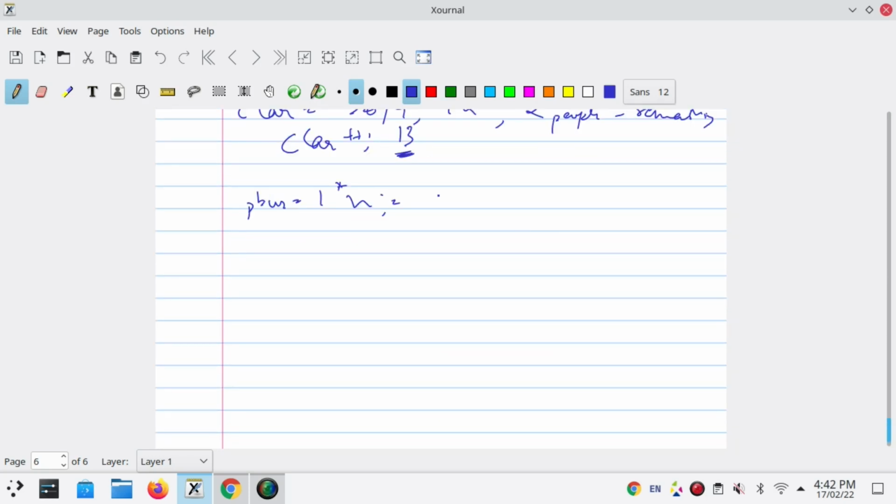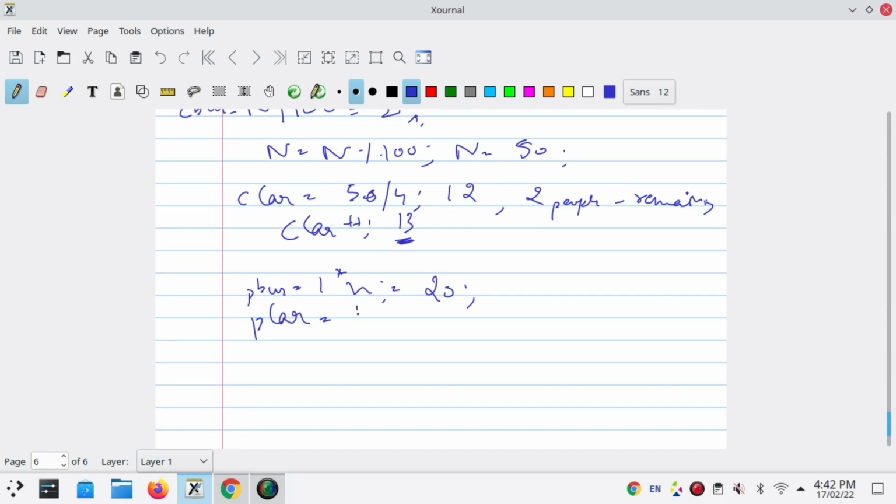Pollution by car will be 13 into 20, and becomes 260. And since we are using both of them, total pollution, let's say P car bus, will be 20 plus 260, and it gives us 280.